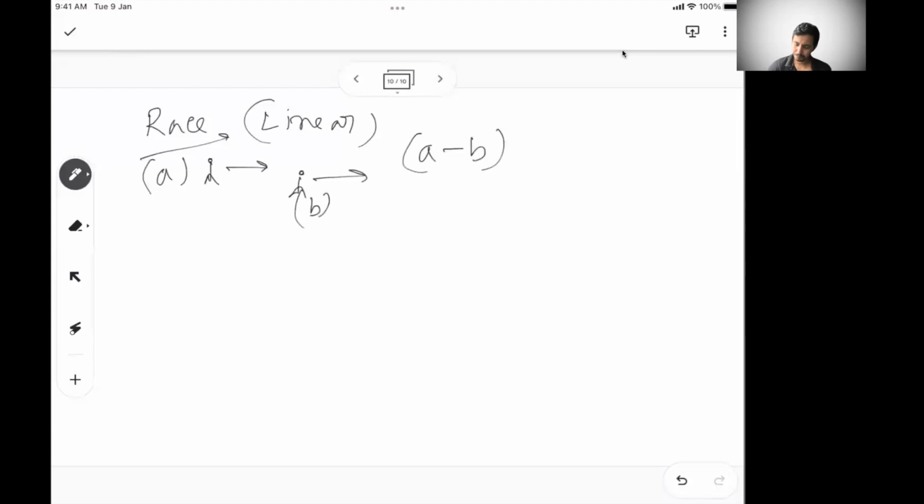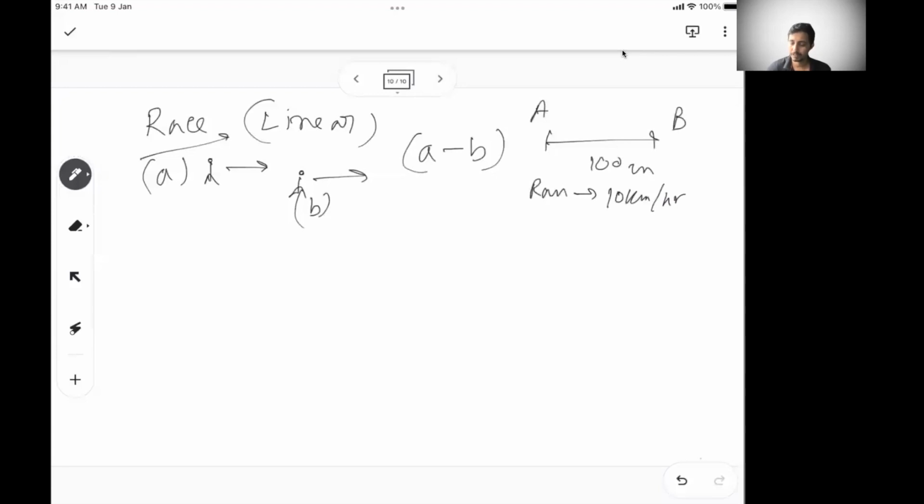So let's say there is a 100-kilometer car race, and Ram is standing here and Sham is standing here.